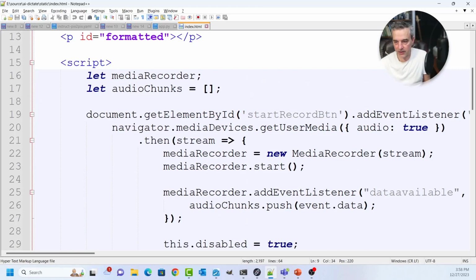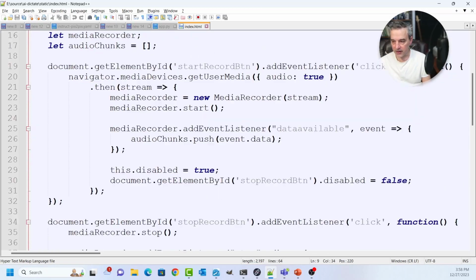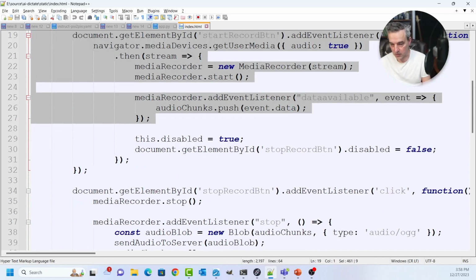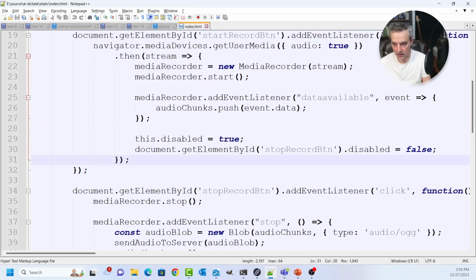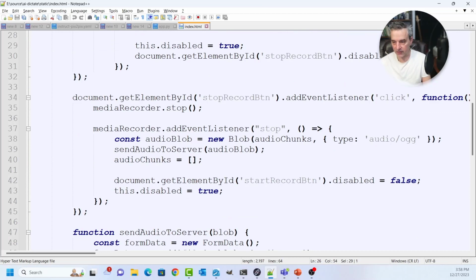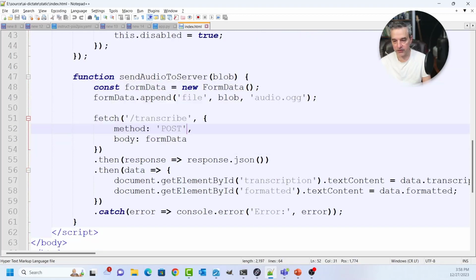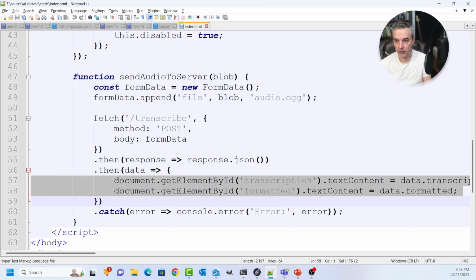So the code that handles all that is down here. You can see that it's wiring up a handler for the stream from the audio. So once you click that start record button, it's just putting it into a memory buffer. That's what this audio chunks.push is doing. And then once you hit the stop button, it takes all those audio chunks right there and writes an OGG file, and then it sends that up to the server. And that's what this part right here does. And it's just using the fetch API to upload it as form data. So it's uploading a file essentially, and then once it gets the results from that back, it populates some elements on the screen for the transcribed text as well as the formatted text.